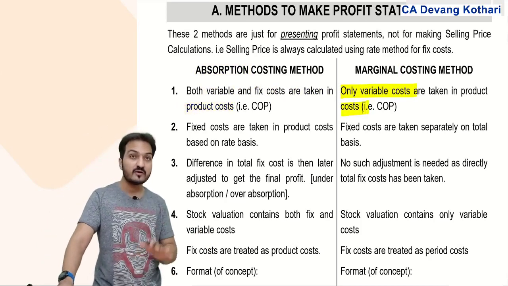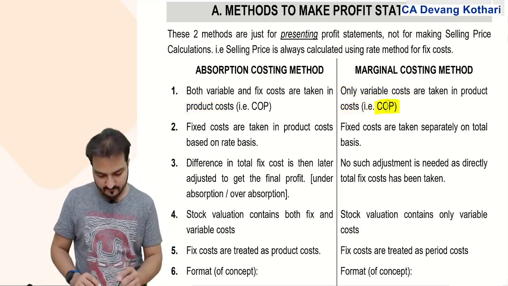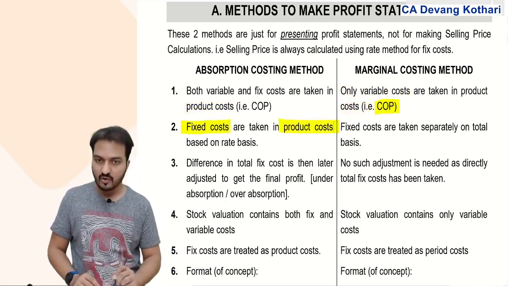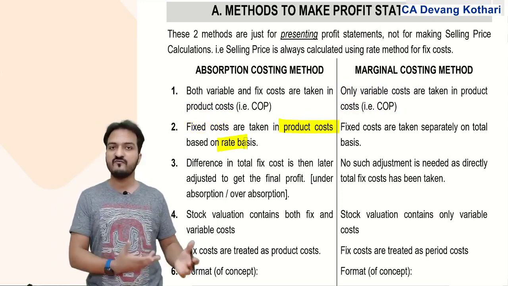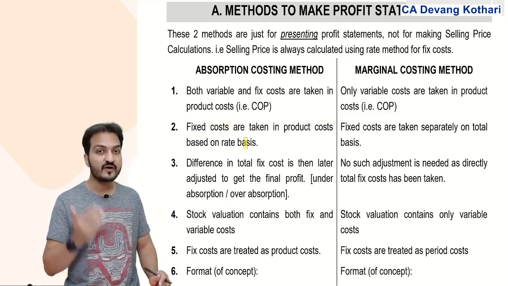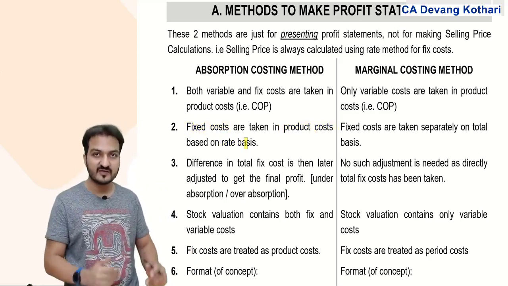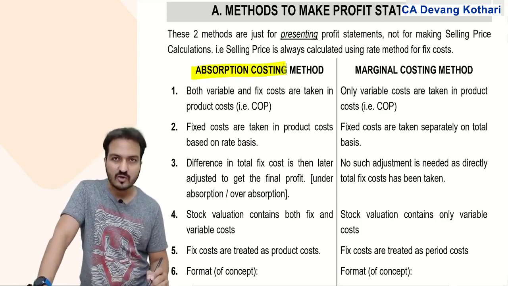And when I say product cost, I mean the cost of production, COP. Fixed costs are taken in product cost by converting them into a rate. Generally, we call that rate the absorption rate, as done in Overheads in your inter level. Yes, it is known as absorption rate, hence the method is known as absorption costing method.